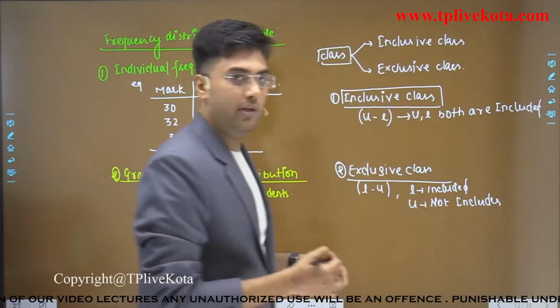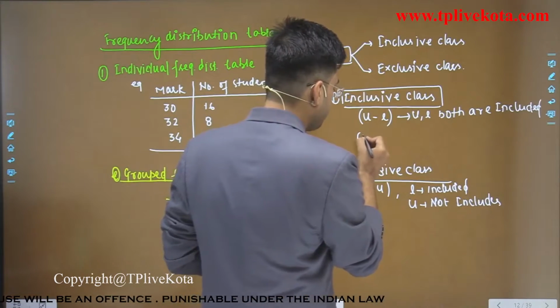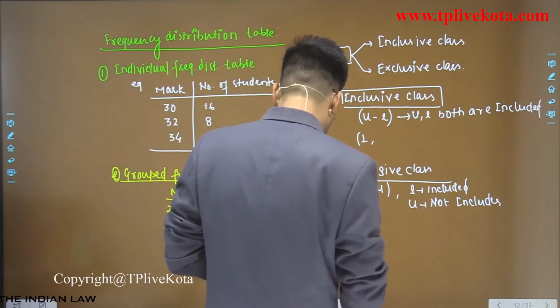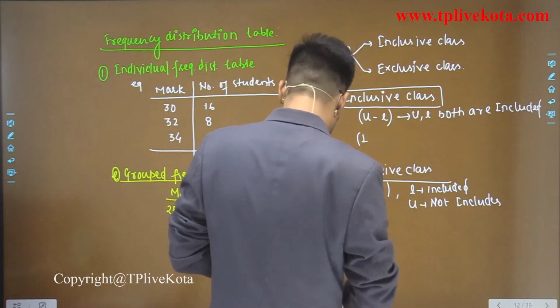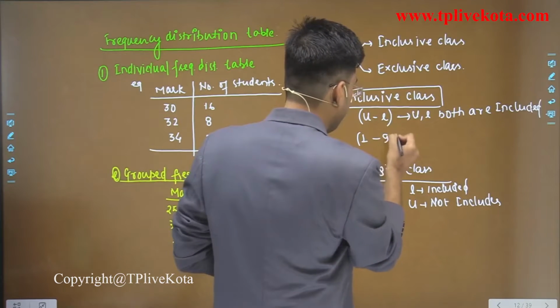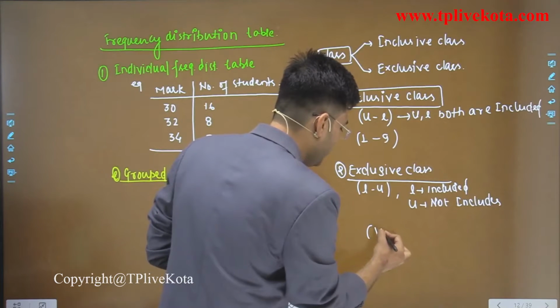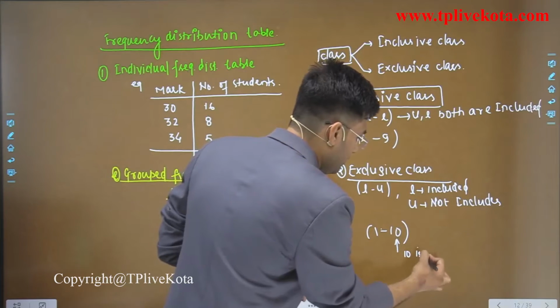Clear? For example, if we use 1 to 9, here 1 and 9 both are included, and here we use 1 to 10. Here this 10 is not included.